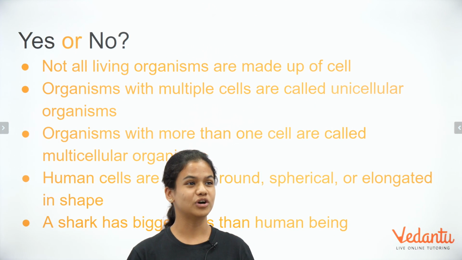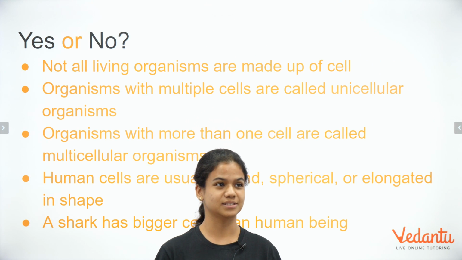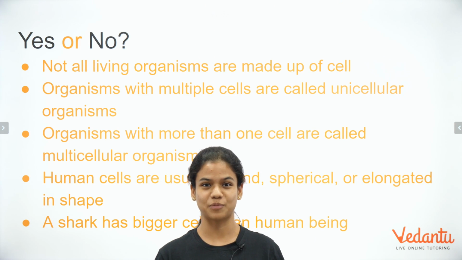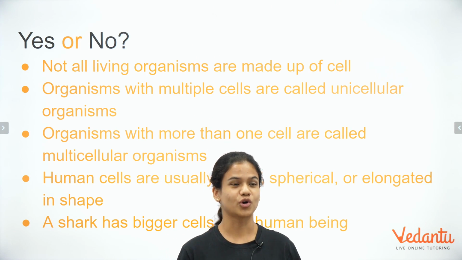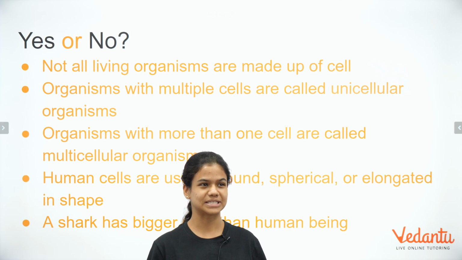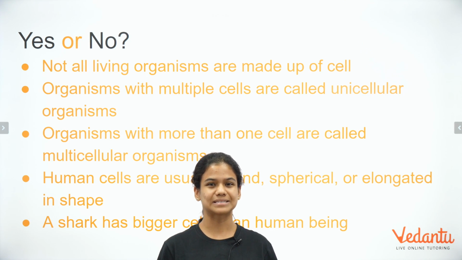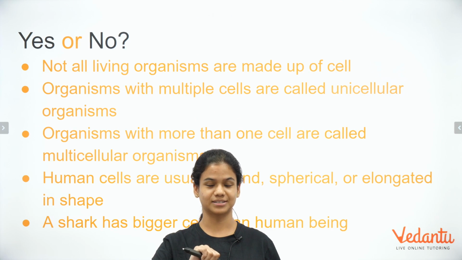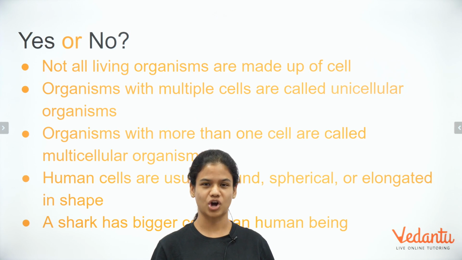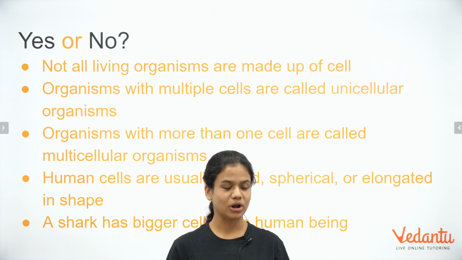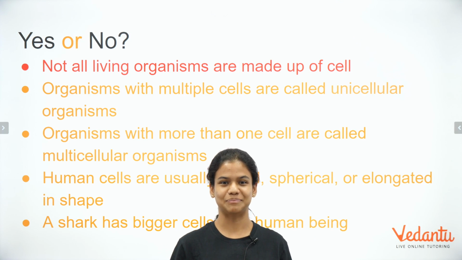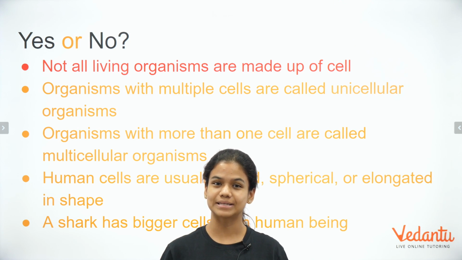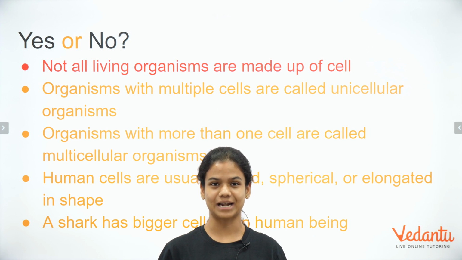The first one says, not all living organisms are made up of cell. Do you think it's correct or do you think it's not correct? I feel it's not correct. We learned that all living organisms are in fact made up of cell, including plants, animals and us.